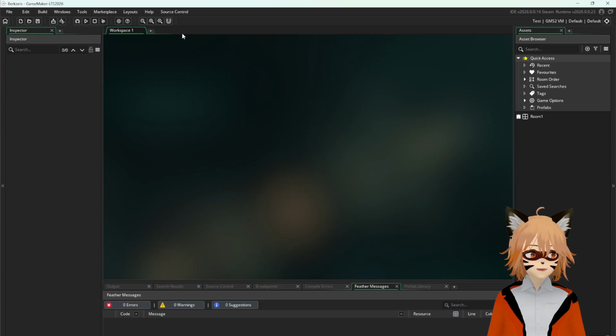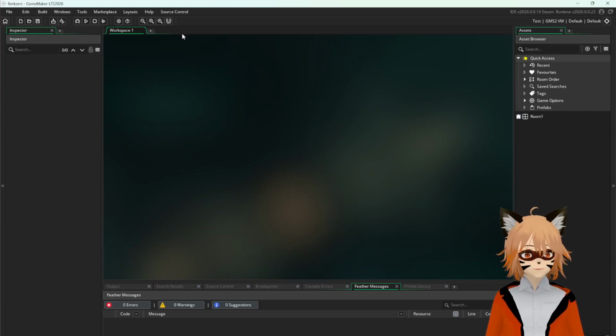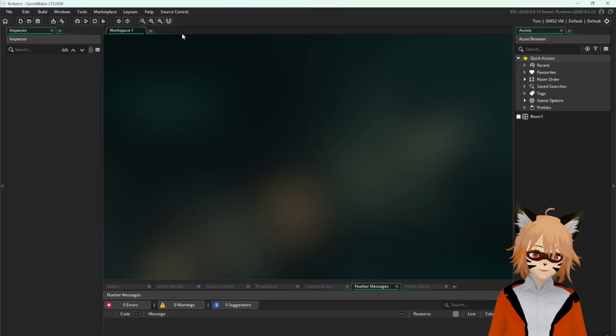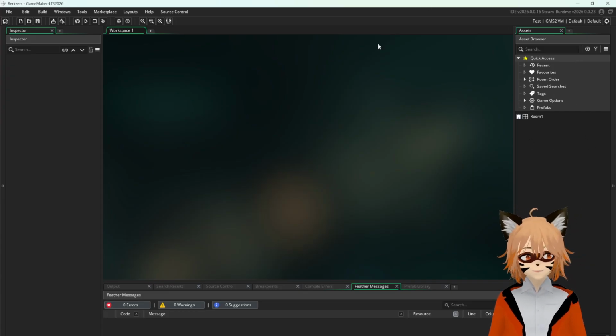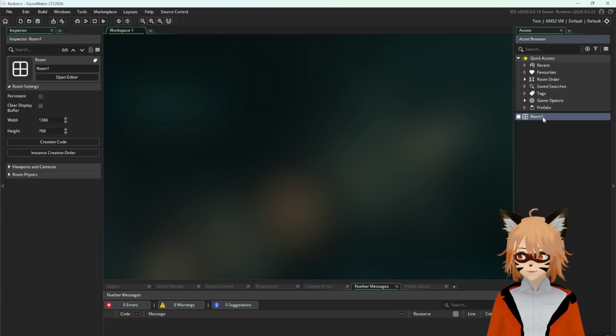Okay, so what is our workflow for Game Maker Studio? Basically in Game Maker Studio, we have these assets here, which we will be using to add things to our game. So we have here stuff like game options, prefabs, tags, stuff like that. And we have here our room one. This is going to be our first ever room.